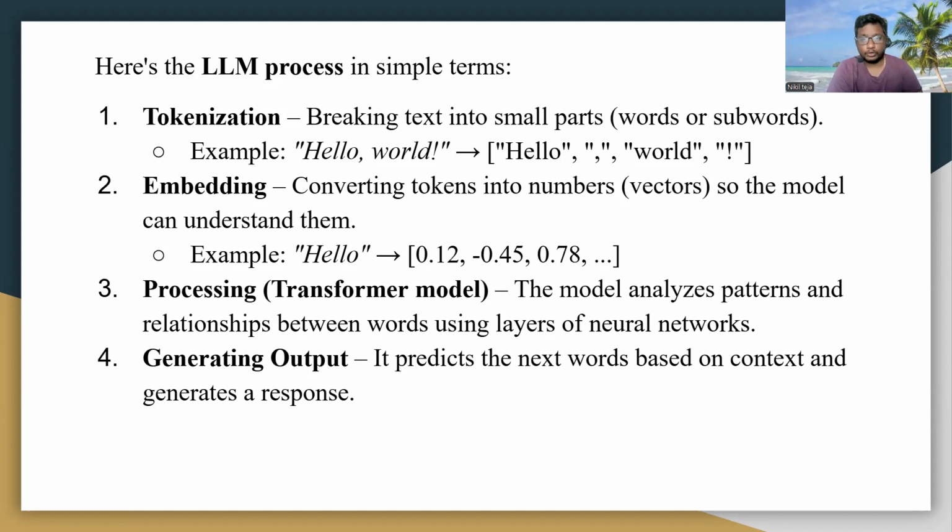Then it generates the output. It predicts the next word based on the context and generates a response. As I said before, "the sky is dash," the sky is blue. It predicts the exact next word. It cannot be red or violet. It can only be blue as per the data. So LLMs work on this principle. They are used for text-based use cases, for writing stories, scripts, emails, and for research purposes and all.